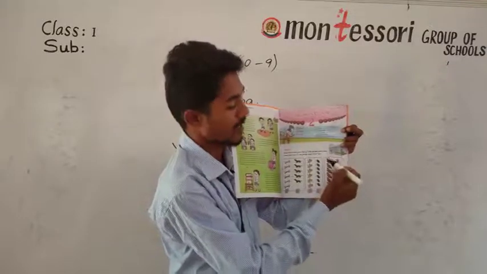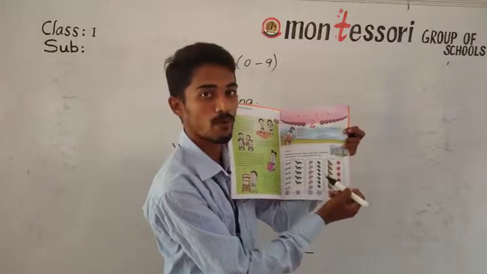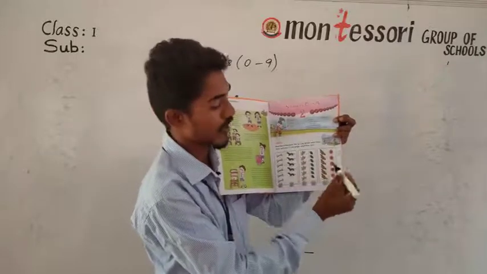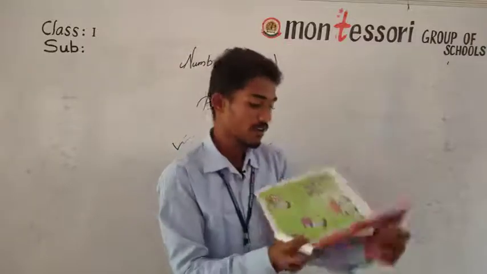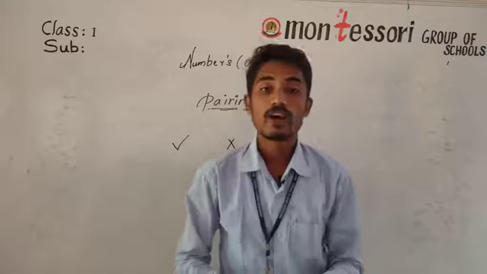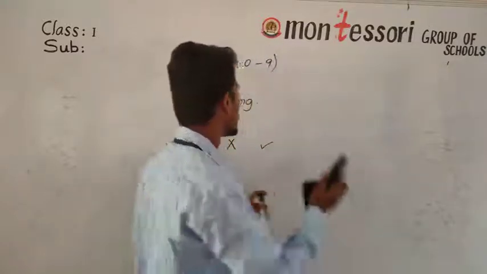After pairing, count the number of butterflies and the number of flowers. Which are more, you have to tick in this box, and which are less, you have to cross mark in this box. Understood, children? So next, counting of numbers.